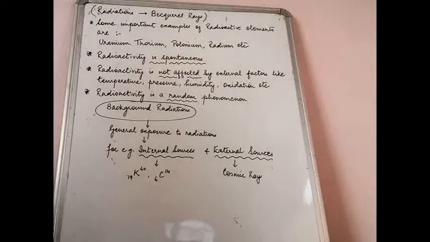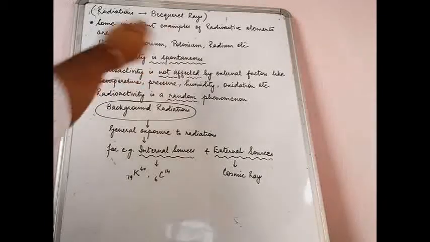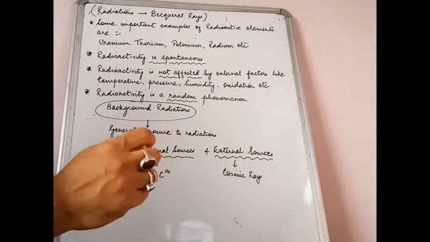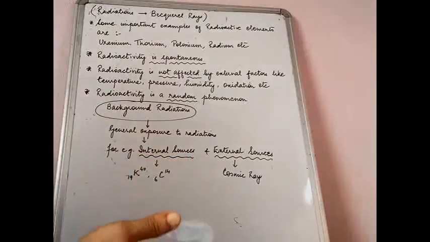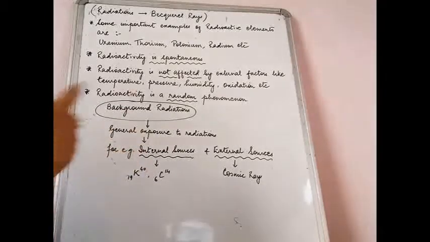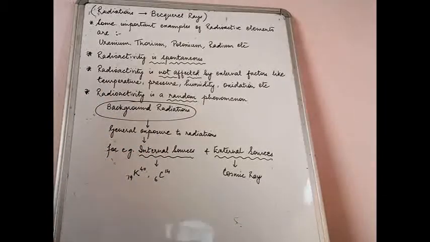Now, what is more important is to read along some important examples of radioactive elements. Not all the elements are radioactive. In fact, not even half of them are radioactive. There are very few, and you must have studied in chemistry, in the periodic table, if you look down below, there are two rows, the actinide series and so on.